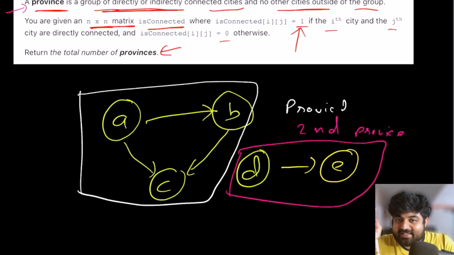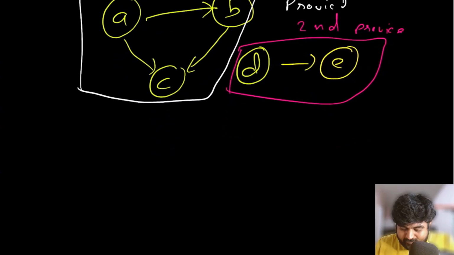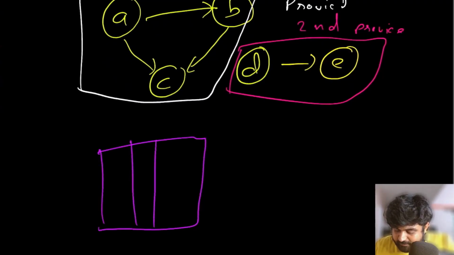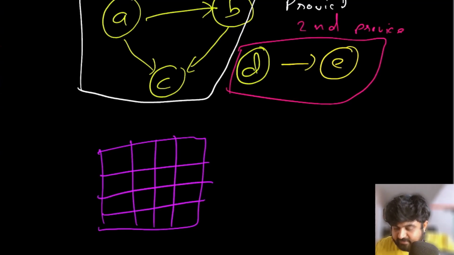This problem is very similar to one of the previous problems we solved, the number of connected components. Let me quickly show it to you. We are given a matrix, and inside the matrix, using the values 0 and 1, we define whether any two values are connected or not.